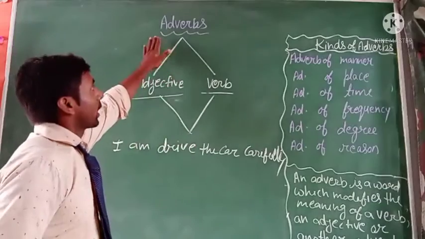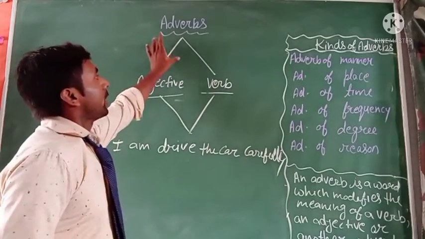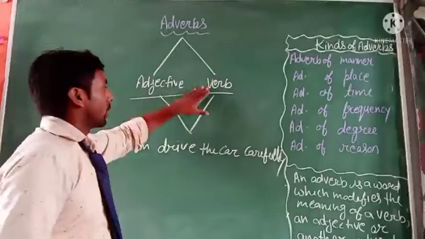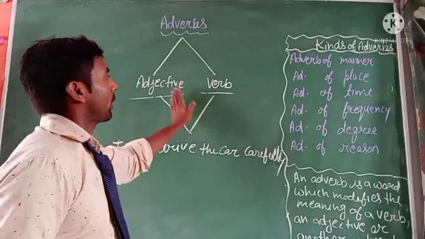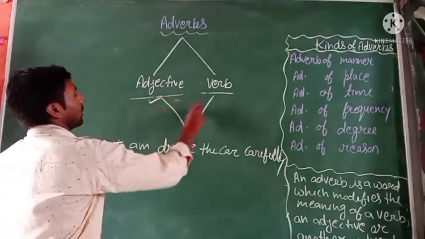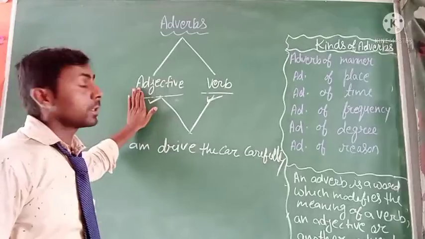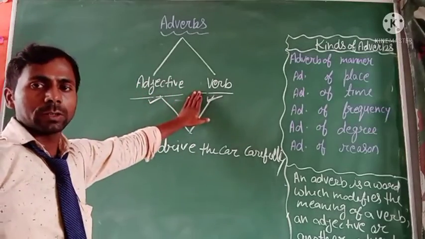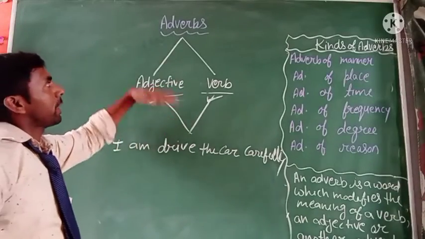First you can see here the word adverb. What is the meaning of adverb? It is made by two words, adjective and verb. Adjective and verb. Okay, an adjective is a describing word that describes a noun or pronoun, and a verb is an action word. So when both words are combined, it makes an adverb.